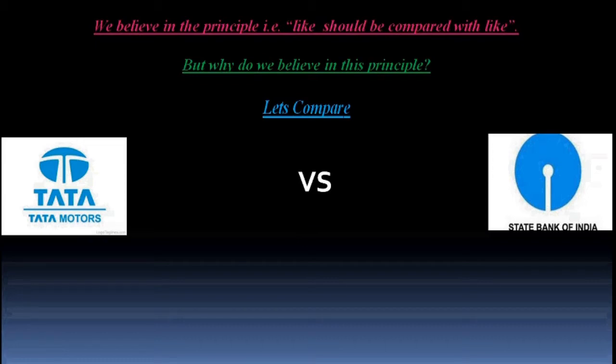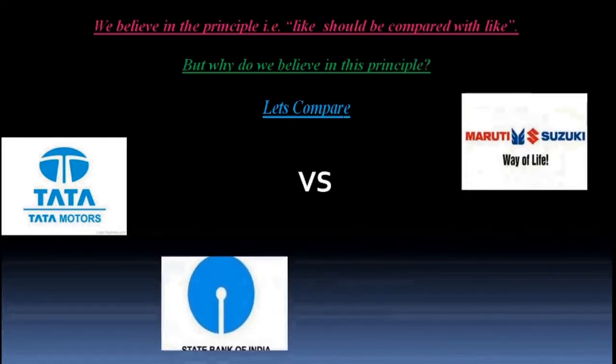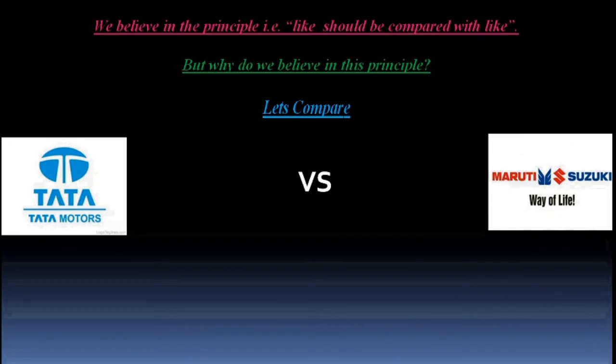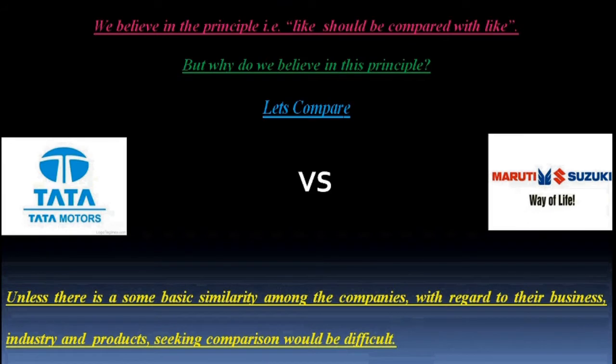The reason is that I have chosen unlike companies for comparison, because we all believe in the principle that like should be compared with like. But I can compare Tata Motors' performance against the Maruti Suzuki company because both these companies are of the same industry. Both companies are of the automobile industry and both produce similar types of products, that is passenger vehicles and transport vehicles. So, on the basis of this discussion, students, we can frame one conclusion. That is, unless there is some basic similarity among the companies with regard to their business, industry, and products, seeking comparison would be difficult.